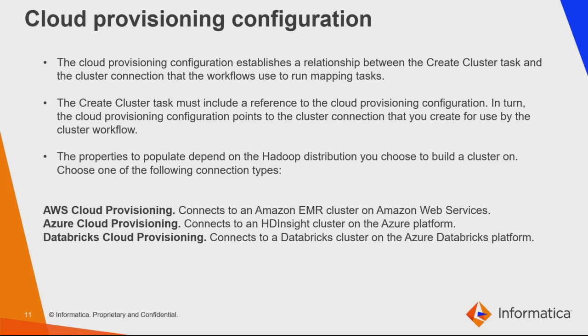Here, the properties to populate depend on the Hadoop distribution which you're going to choose. If you are choosing the AWS cloud provisioning, then it connects to an Amazon EMR cluster on the Amazon Web Services. If you are choosing the Azure cloud provisioning, then it connects to an HDInsight cluster on the Azure platform. If you are choosing the Databricks cloud provisioning, then it connects to the Azure Databricks platform.